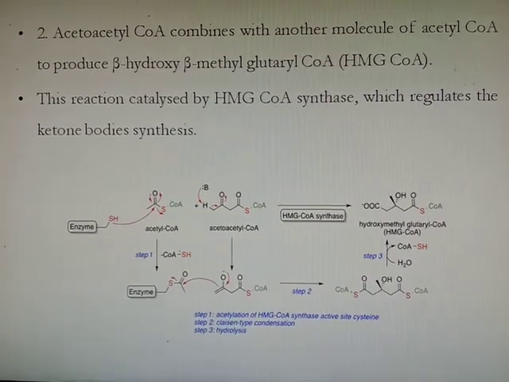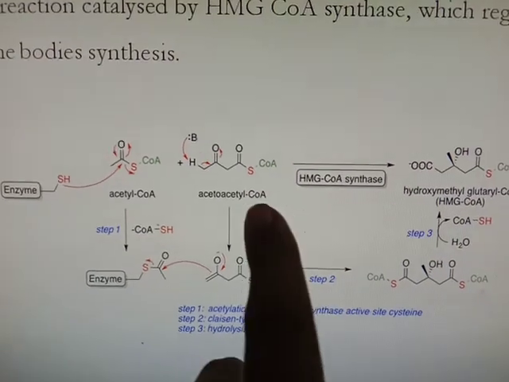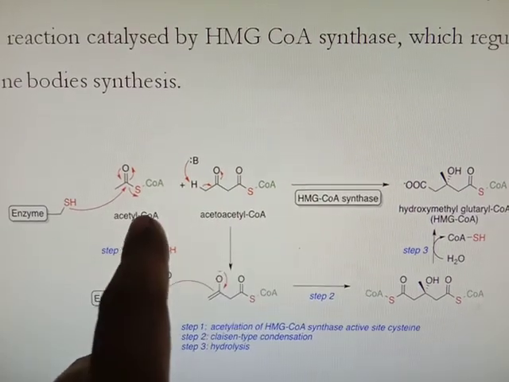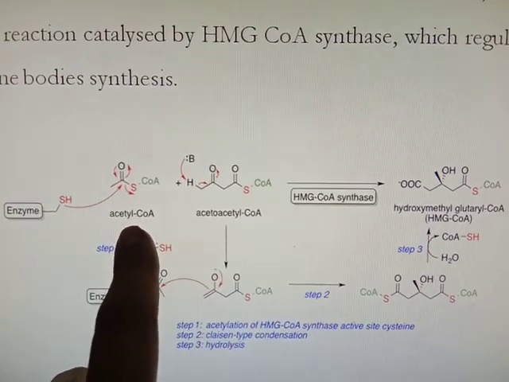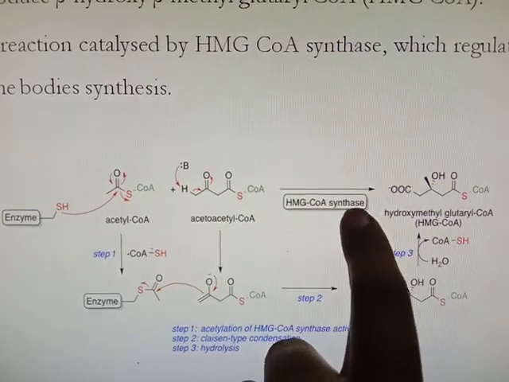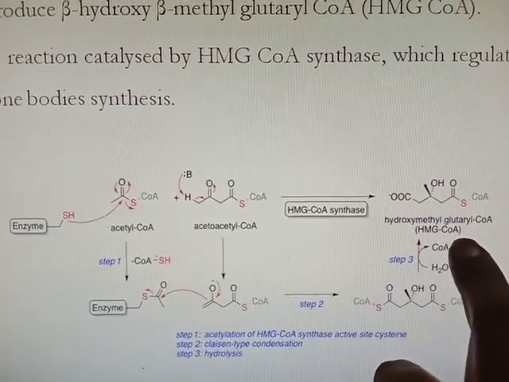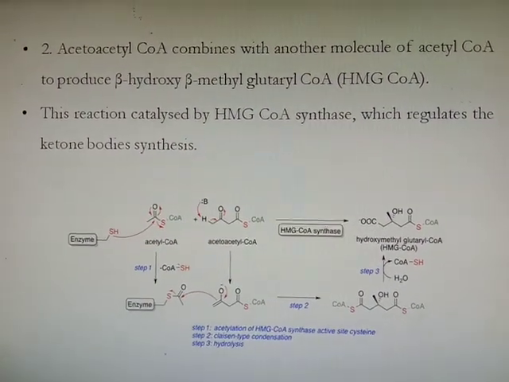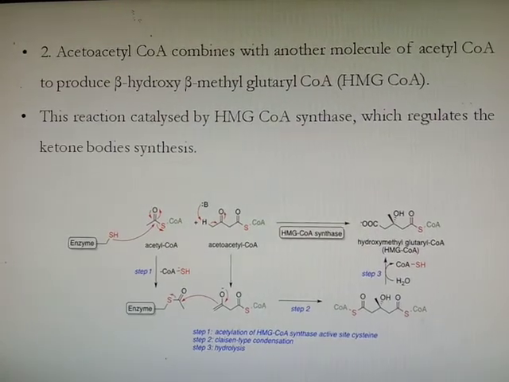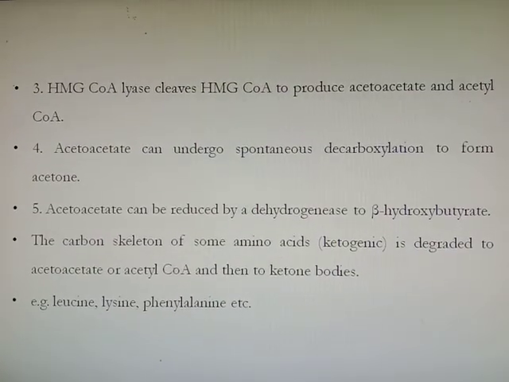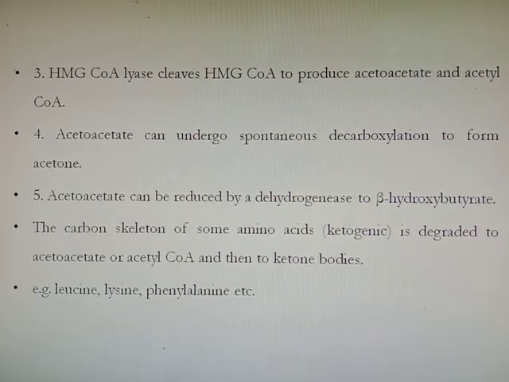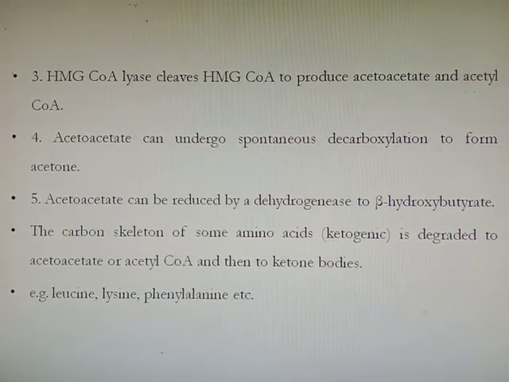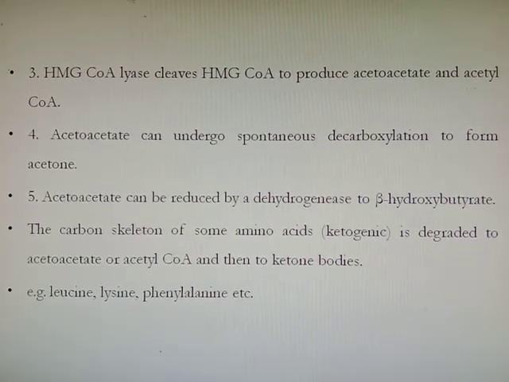So here, acetoacetyl coenzyme A, which is formed by condensation of two acetyl coenzyme A, will combine with a third acetyl coenzyme A with the help of the enzyme HMG coenzyme A synthase, which will form HMG coenzyme A. And again coenzyme A will be released. Then at the third step, the HMG coenzyme A lyase enzyme cleaves the HMG coenzyme A to produce acetoacetate and acetyl coenzyme A.